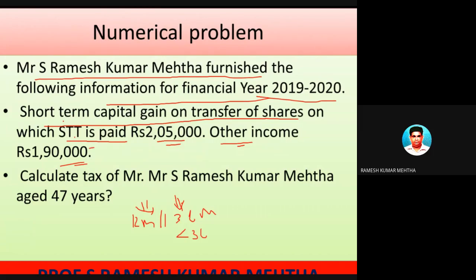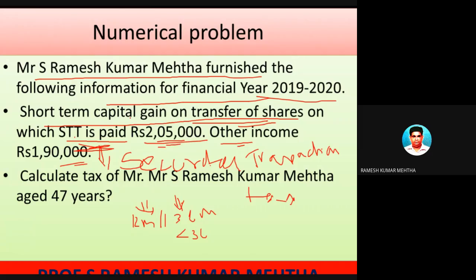But it is a case of a share, because these are the shares which are sold, and once you are selling shares, in the process of transferring shares, you have to pay the stock exchange a tax called securities transaction tax. STT stands for securities transaction tax. On this, he has paid securities transaction tax, and he made a capital gain of 2,05,000. So on this 2,05,000, this is a long-term capital gain. You have to pay 15% tax. Sorry, short-term capital gain. You have to pay 15% STCGT, short-term capital gain tax.